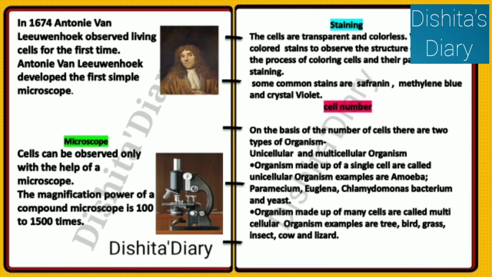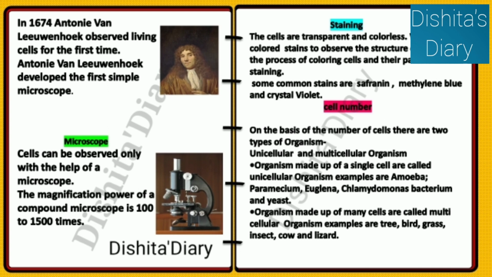What is a microscope? Cells can be observed only with the help of a microscope. The magnification power of a compound microscope is 100 to 1500 times. Stain. The cells are transparent and colorless. We use colored stains to observe the structure of a cell. The process of coloring cells and their parts is called staining. Some common stains are safranin, methylene blue, and crystal violet.